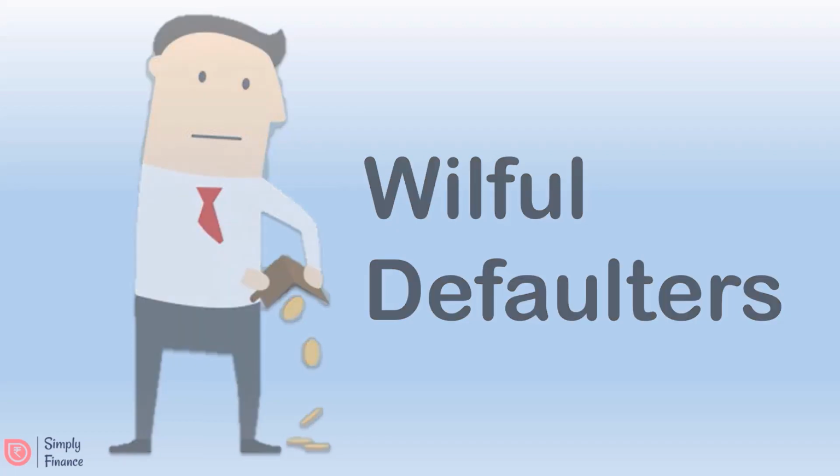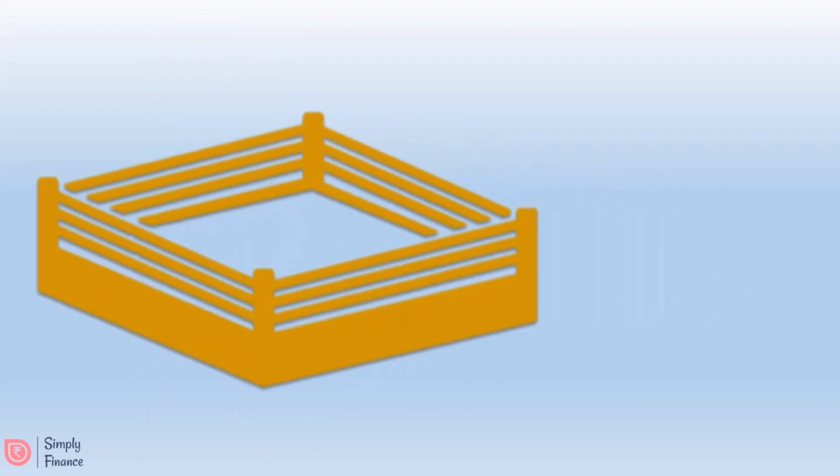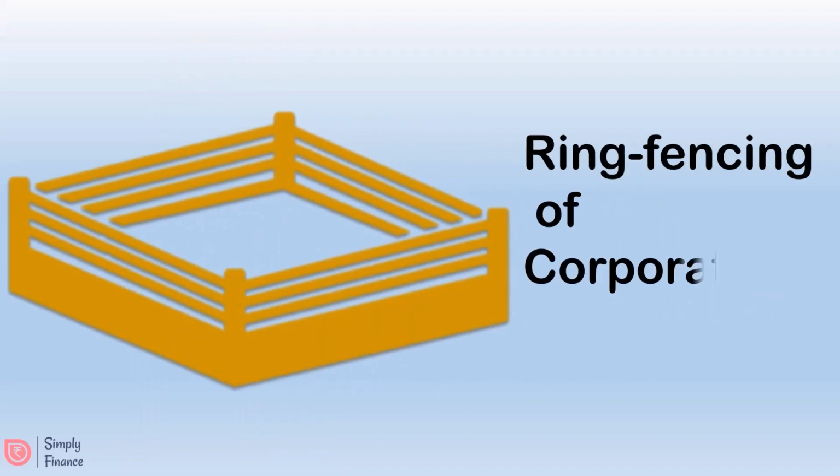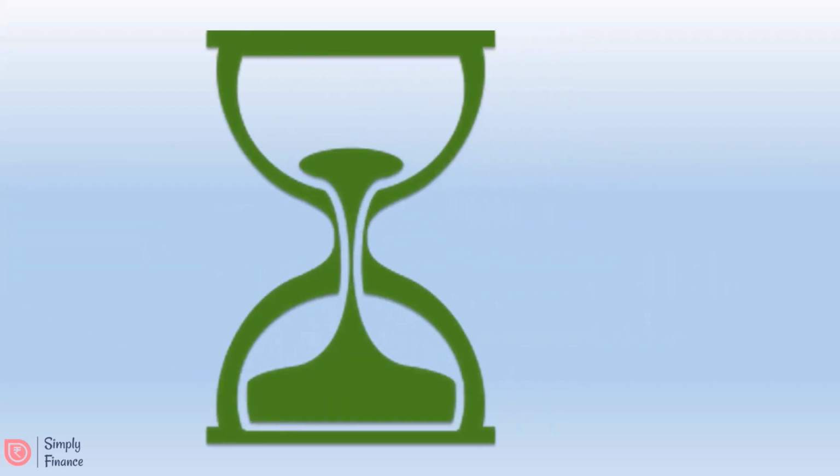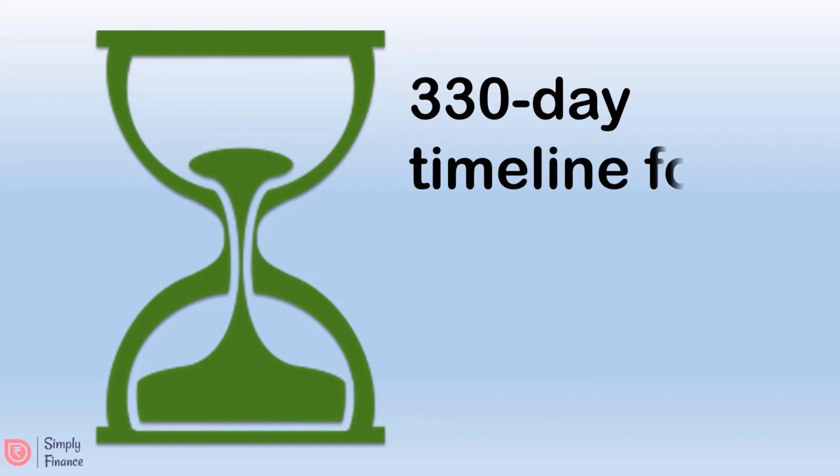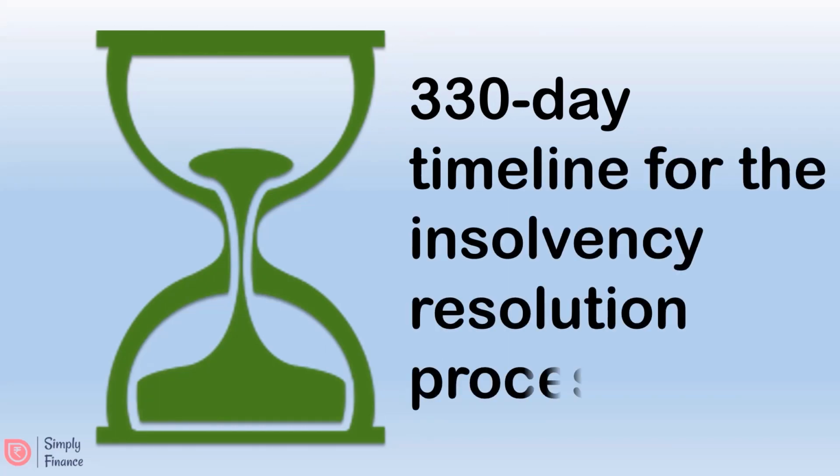In another significant move, there would be ring fencing of the corporate debtor resolved under the IBC in favor of a successful resolution applicant from criminal proceedings against offences committed by previous promoters. Another major change to the bankruptcy law will enforce a strict 330-day timeline for the insolvency resolution process.